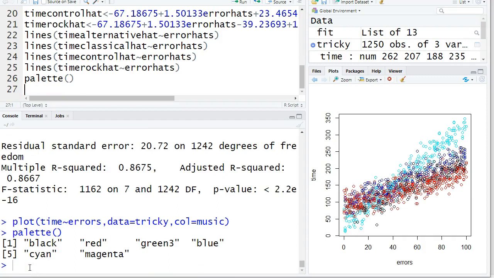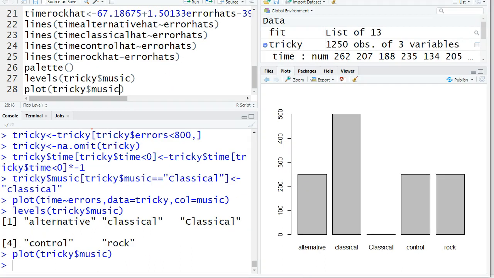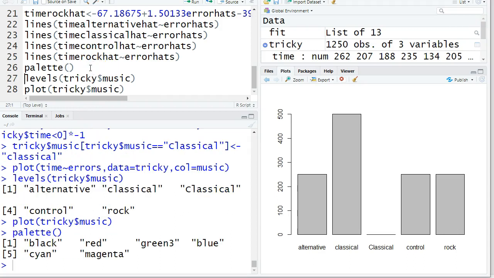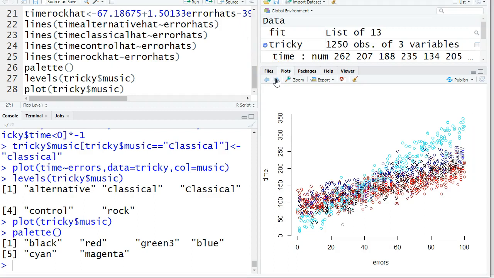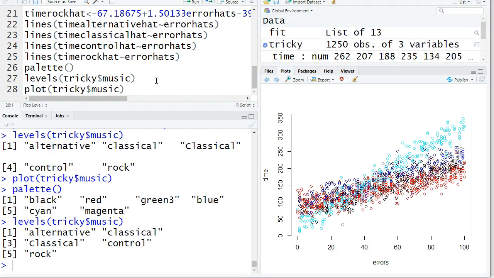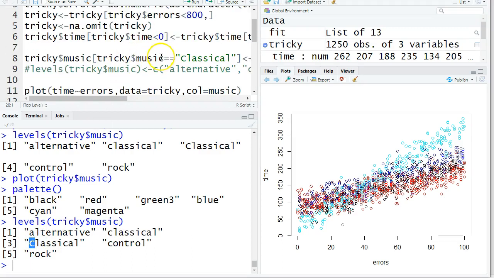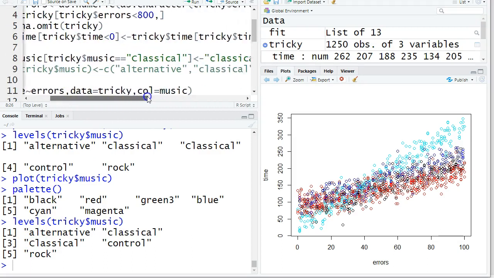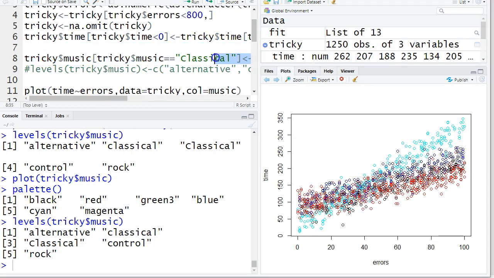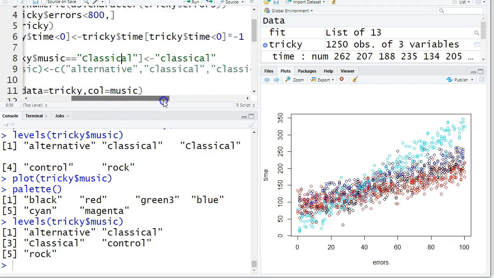Of course, I can never remember the order. Okay, so first is black, then red, then green 3. Green 3 isn't showing up here. Okay, see, I get to pause the video and figure this out, but I'll tell you what I did. The palette was telling me black, red, green, blue, and my picture didn't have any green showing up, and I thought, that's weird. So then I looked at my different levels here, and I saw lowercase classical and uppercase classical are still there. Well, up here I took care of that, but I didn't take care of it by erasing the category. I only took care of it by fixing all the uppercases to be lowercase in this code here.